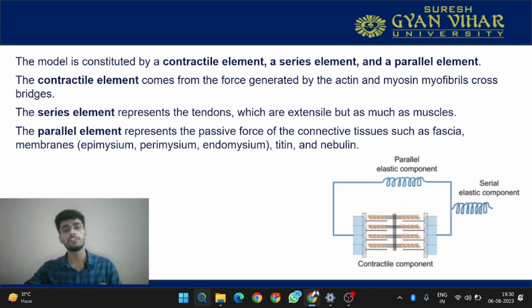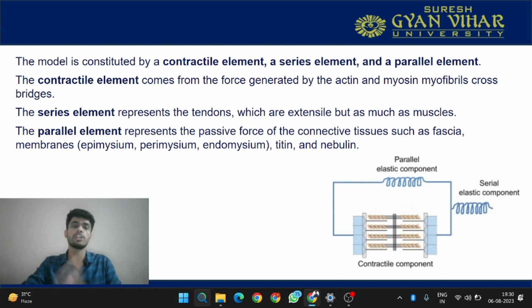These connective tissues are epimysium, perimysium and endomysium. Titin and nebulin are also considered to be a part of this connective tissue. Now there are 3 elements. What are the 3 elements? Contractile element, series element and parallel element. Contractile elements are your actin and myosin, parallel elements are your elastic component, and series elastic components are your tendons.